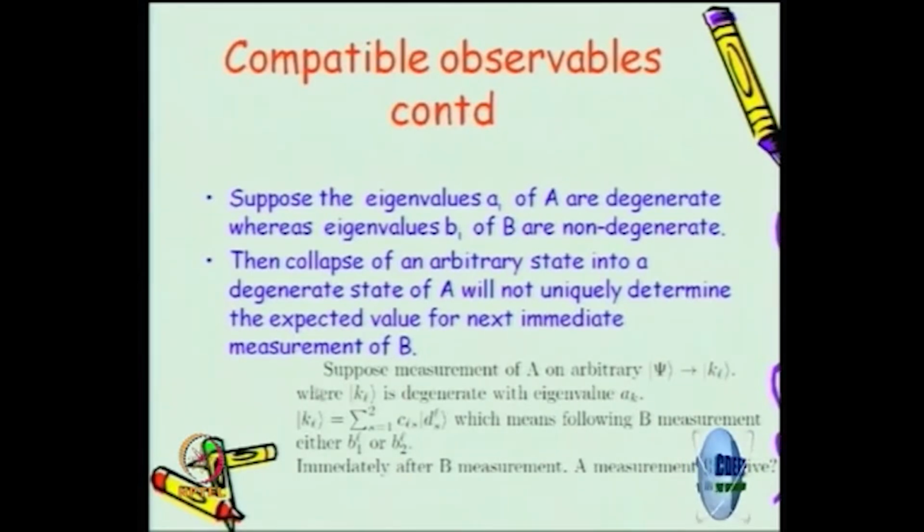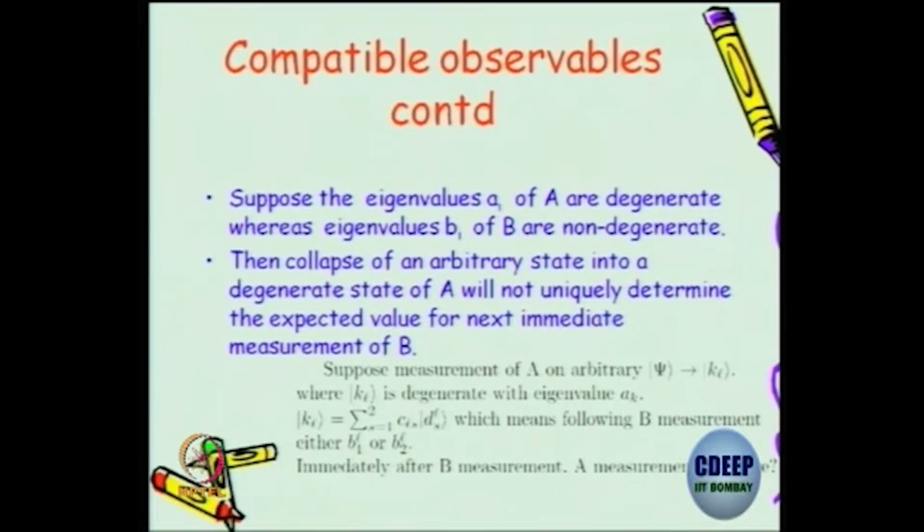You could rewrite the state in terms of a superposition of the eigenstates of the B operator. No harm doing this. And you will find that the measurement you do on the B operator will collapse it to either s equal to 1 or s equal to 2. But which one it will collapse to, you don't know till you measure.